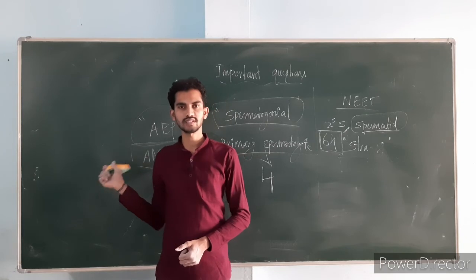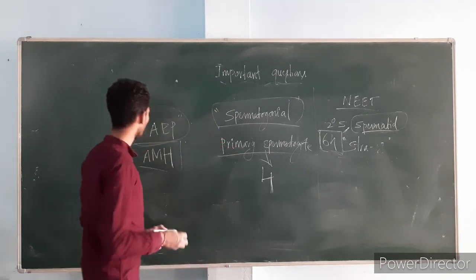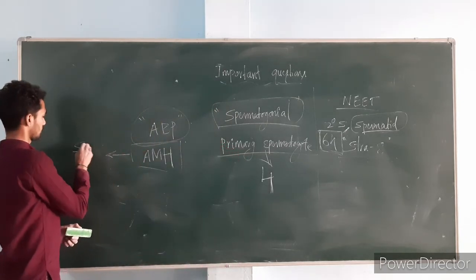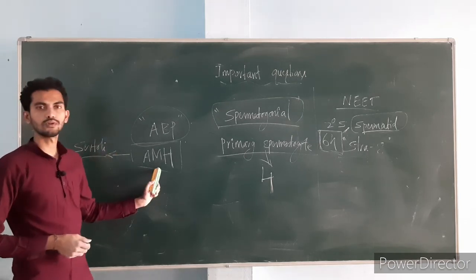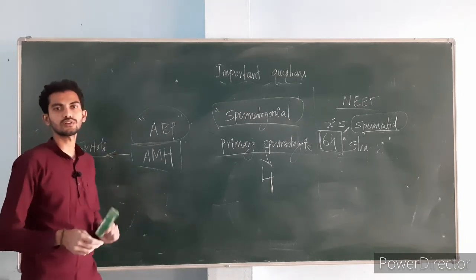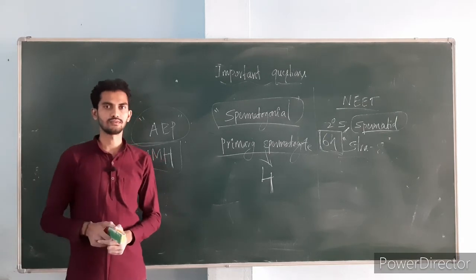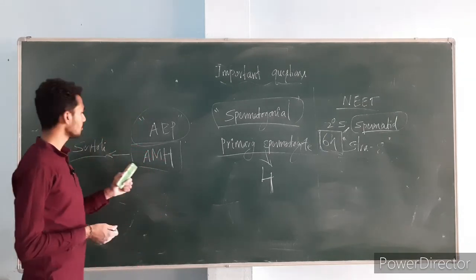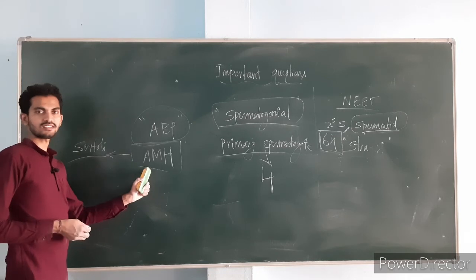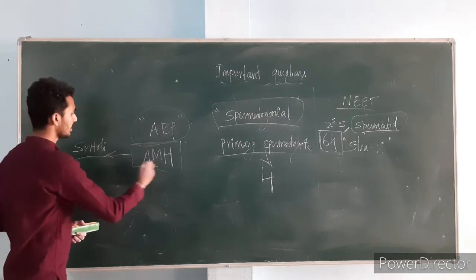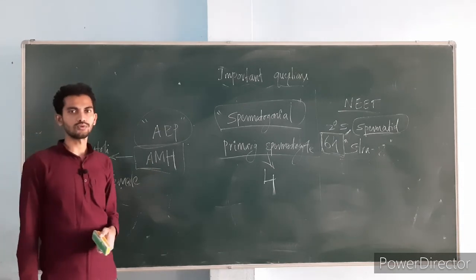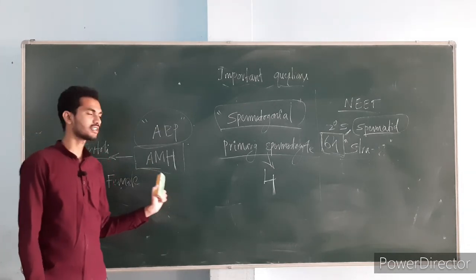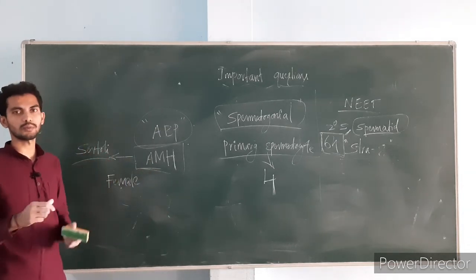This hormone is secreted from the Sertoli cells during the embryonic life. This anti-Mullerian hormone suppresses the female reproductive system.